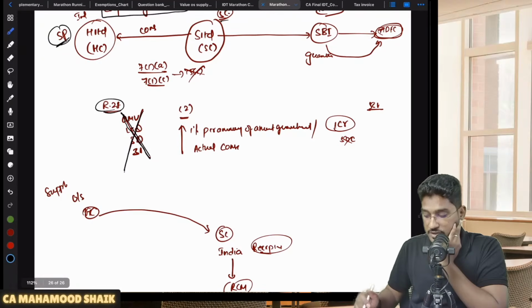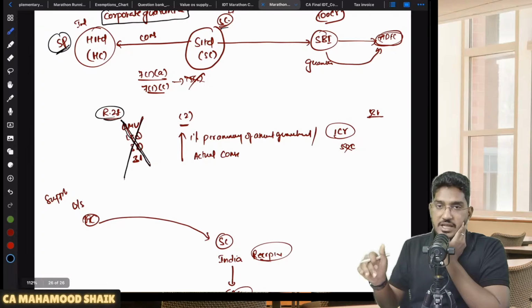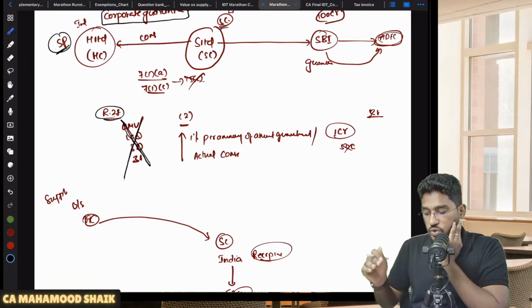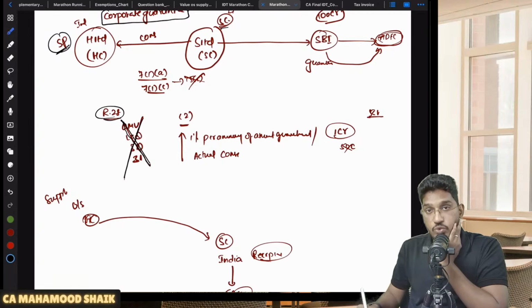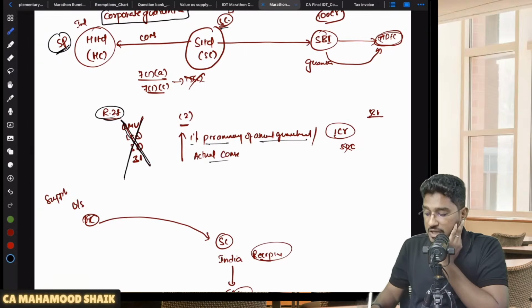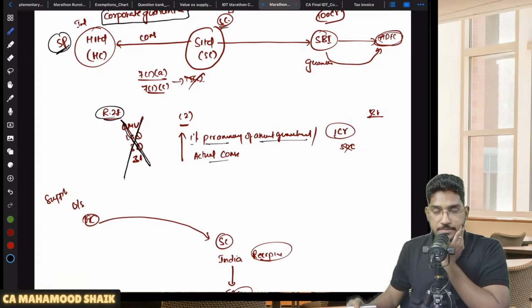But we have rule number 28 sub rule 2, which says that in the case of corporate guarantee services between related persons, don't go by sub rule 1. Don't go by open market value, like kind and quality, 30 and 31. Instead come to sub rule 2. What does sub rule 2 say? In these cases, the value will be either 1% per annum of the total amount guaranteed, or the actual amount whatever is getting received, whichever is higher. That will be considered as the value of supply.